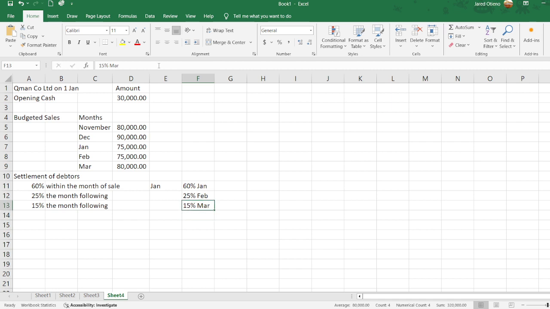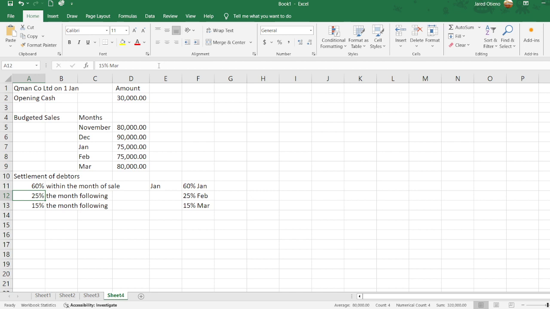So that is what the settlement pattern of the debtors looks like: 60% within the month of sale, 25% the month following, then 15% the month after that. In the month of sale they pay the major bulk, 60%. The following month they pay 25%. And the third month, they pay the remaining 15%.